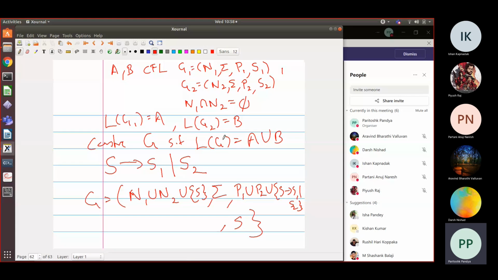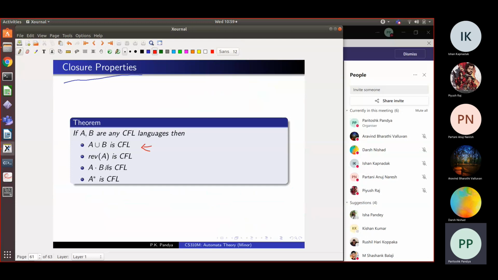Formally, we have to show that for any string which is derivable in grammar G1, there is a derivation in our new grammar G. And similarly, for any string which is derivable in G2, there is a derivation in G. And if a string is derivable in G, it is either derivable in G1 or derivable in G2. That depends on the very first move that you make. So clear? Not difficult, right? Okay, next. What about A dot B? That is A catenated with B.